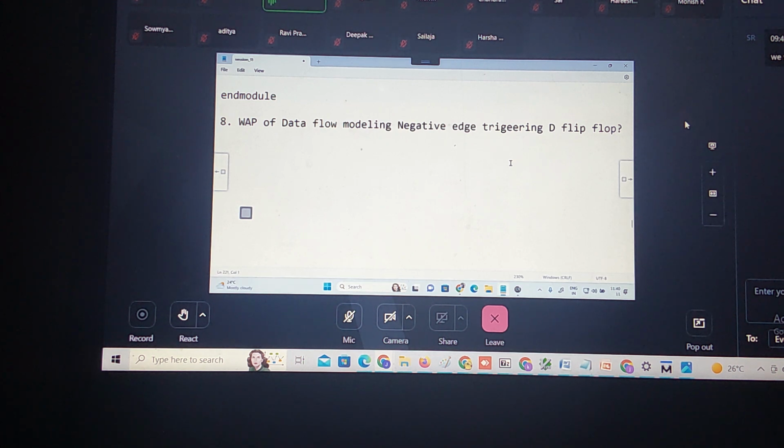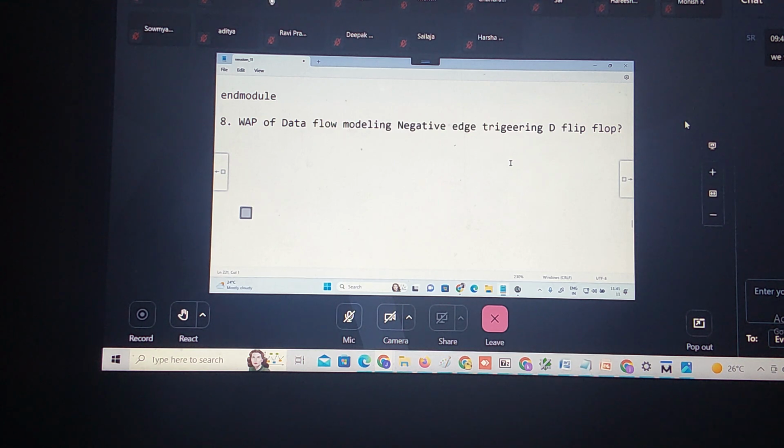Output changes only whenever the rising edge comes, means positive edge. It will remain the same until the next positive edge comes. Negative edge means output changes only when the transition happens from 1 to 0. It will remain the same until the next negative edge comes. So edge triggering is quite advantageous compared to your master slave combination. One master slave combination is equivalent to one edge triggering flip flop. Master slave combinations work as a positive level and negative level. If master works at the positive level, slave works at the negative level. So using this combination is equivalent to one edge triggering flip flop.